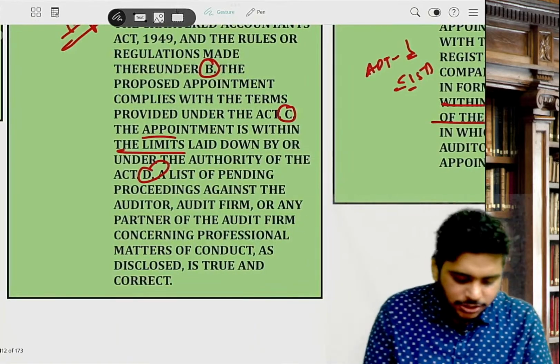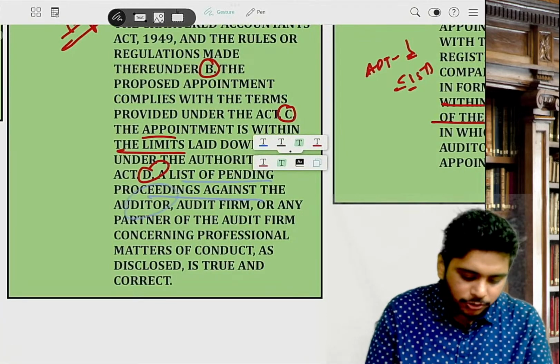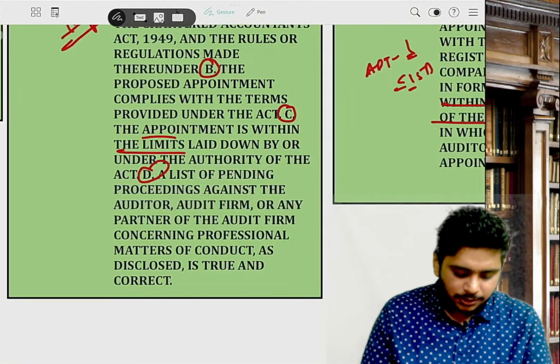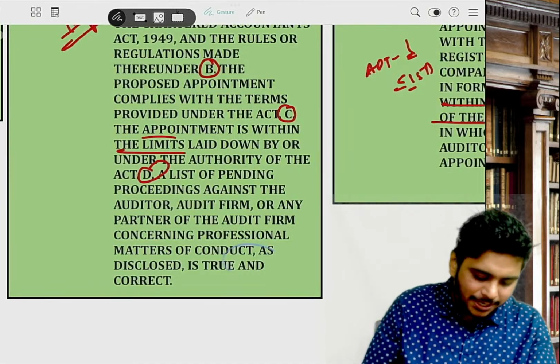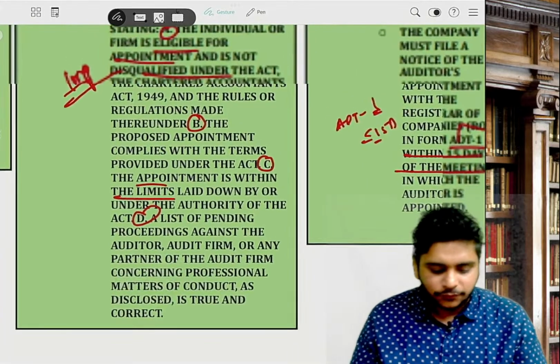Fourth, the list of proceedings pending against the auditor or the audit firm or the partner of the firm, as a practising professional concerning professional matters of conduct, are true and correct. So guys, 4 pointers are there.